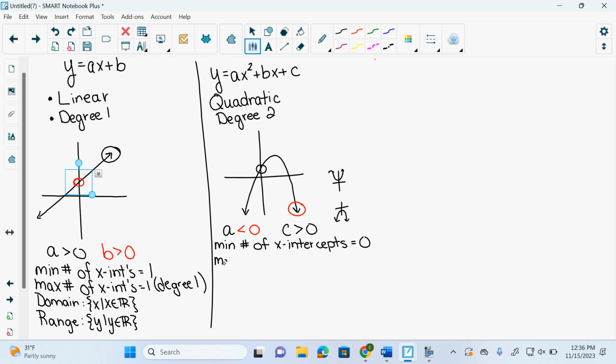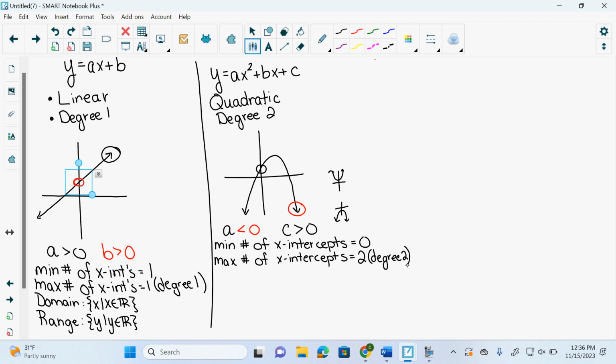What's the maximum number of x-intercepts? What's the maximum this graph could have? 2. Because that is the degree. Remember, the max is equal to the degree, and this is a degree 2. Can it also have 1?